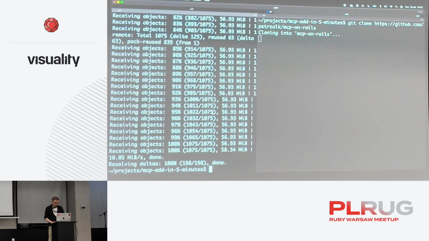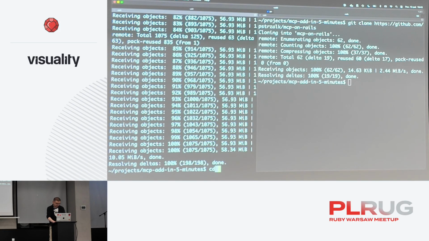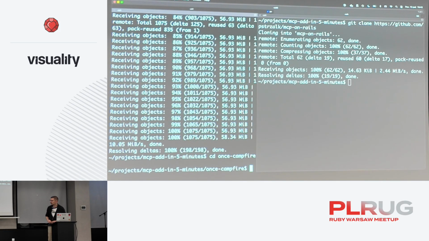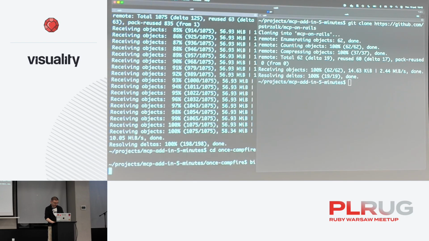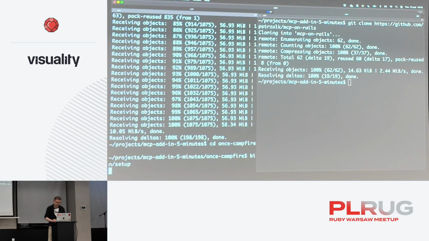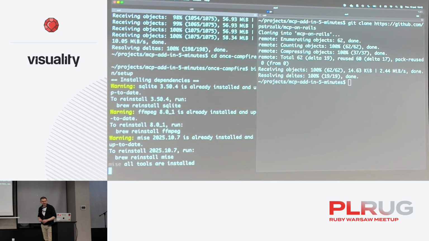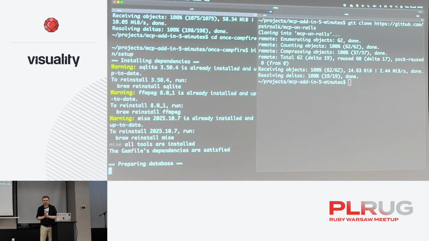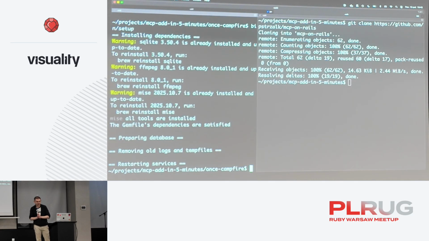All right. One thing that's awesome about this Campfire application is that it has a setup from your dreams. When you read the README, all you have to do is run bin setup. And I would bet that not all of your applications can do that.